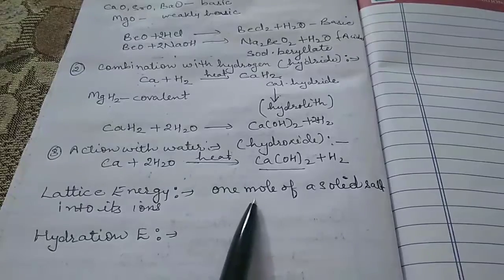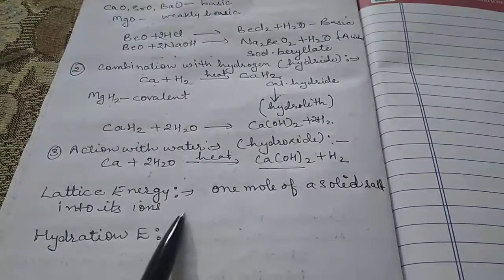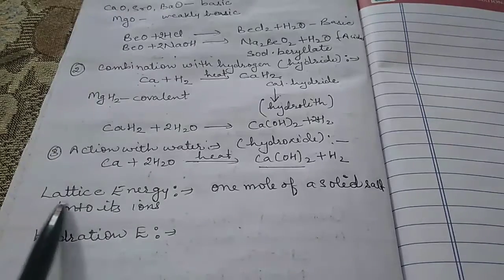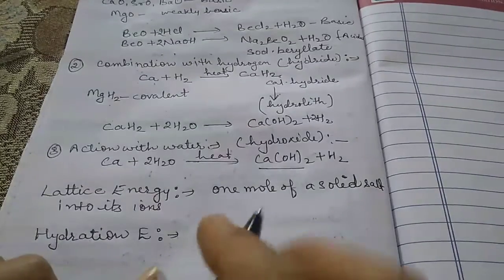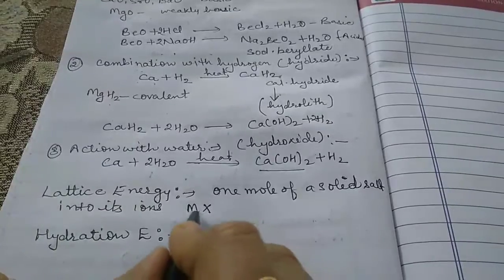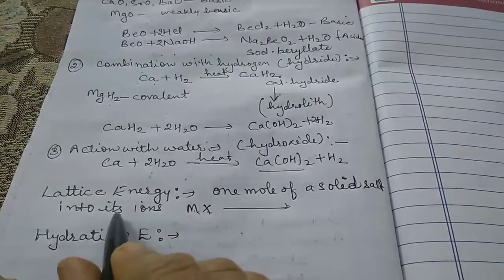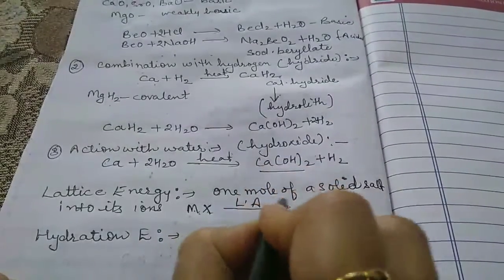So if we want to break 1 mole of solid salt into its ions, we require some amount of energy, and that amount of energy is known as the lattice energy.